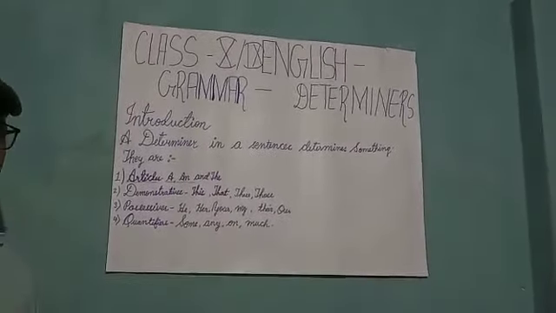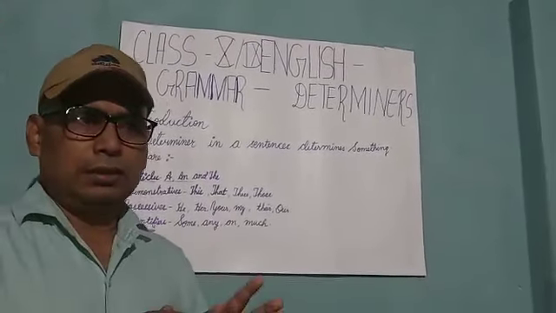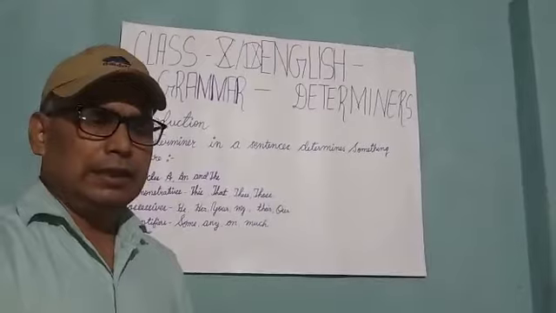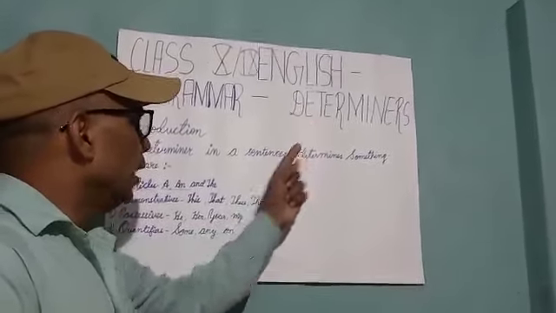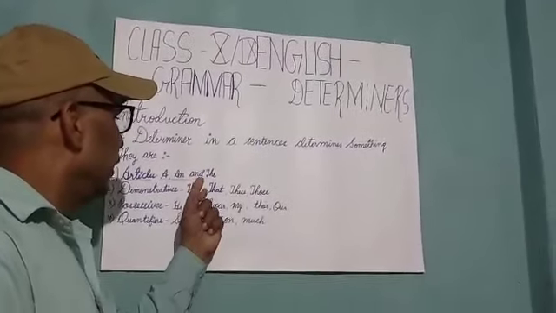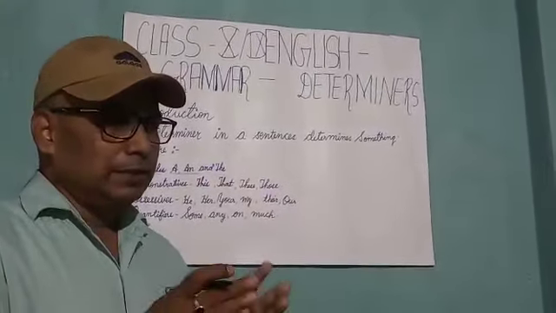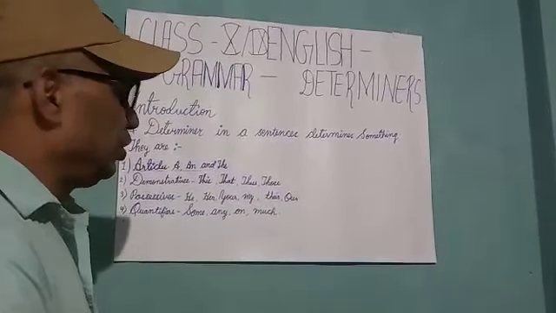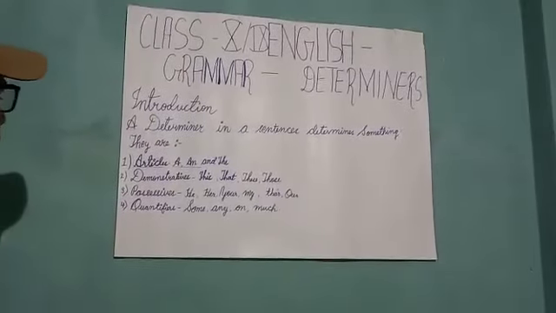In other words, this grammatical topic, article, has been added to determiners, and it plays a very important role in making the usage of determiners clear. The second is demonstrative.